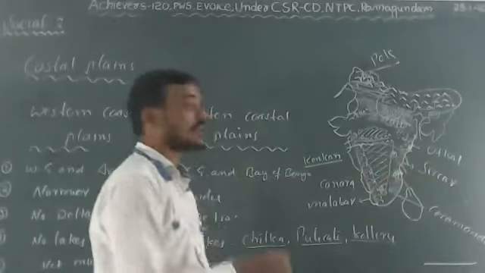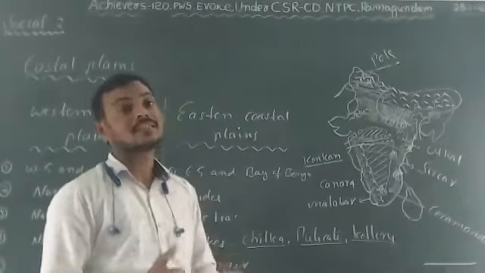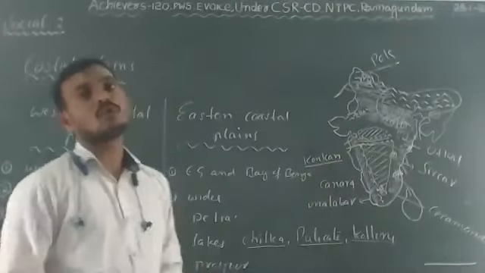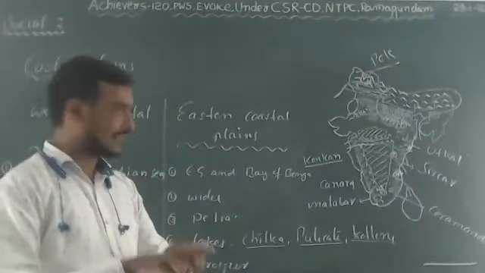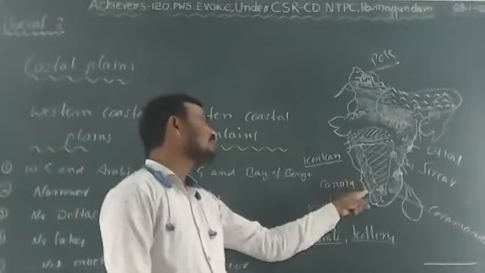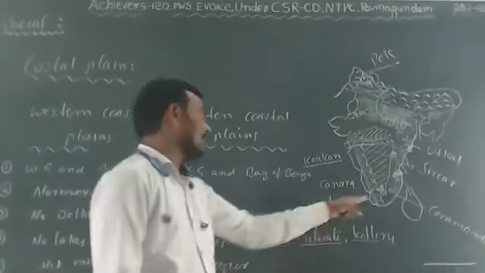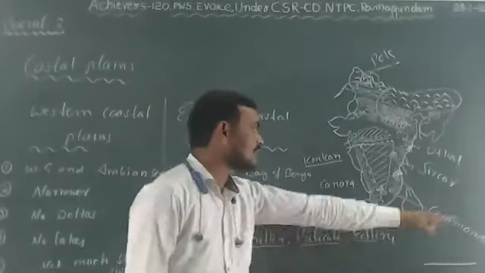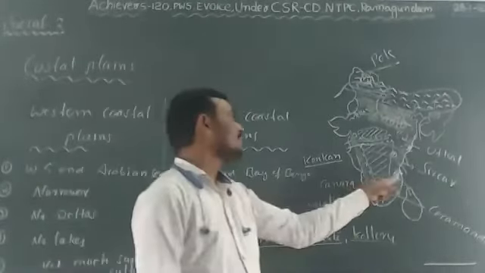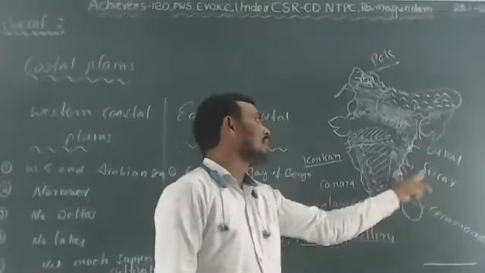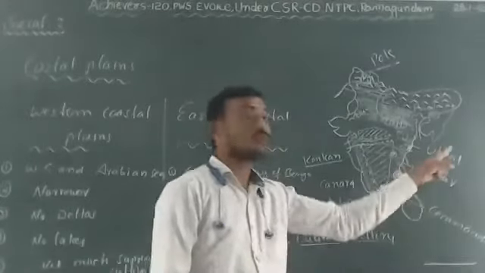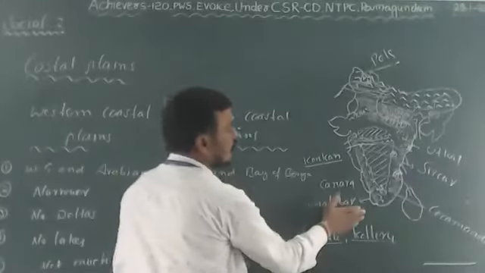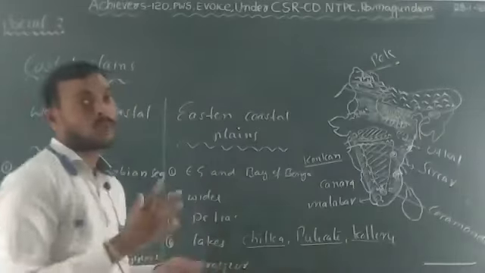My dear students, you have to remember the names of the states. As I told you, the Maharashtra and Goa coast is known as Konkan, two states together. Next, the Karnataka coast is known as Canara. The Kerala coast is known as Malabar. The Tamil Nadu coast is known as Coromandel. The Andhra Pradesh coast is known as Sarkar, and the Odisha coast is known as Utkal. You have to remember these. And the coasts are important for map pointing.